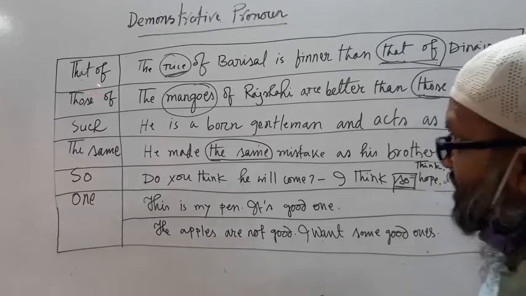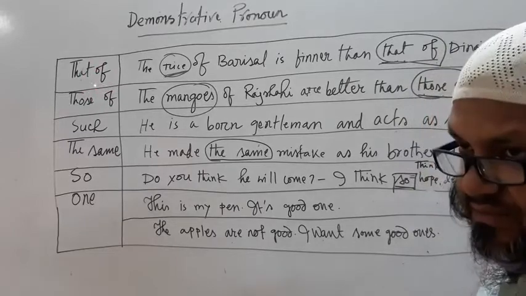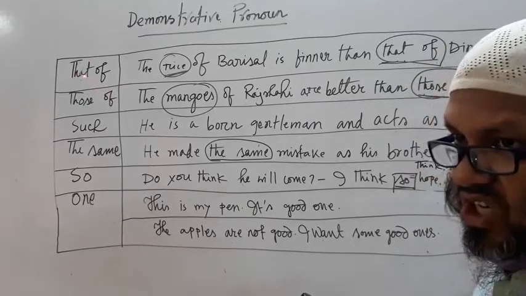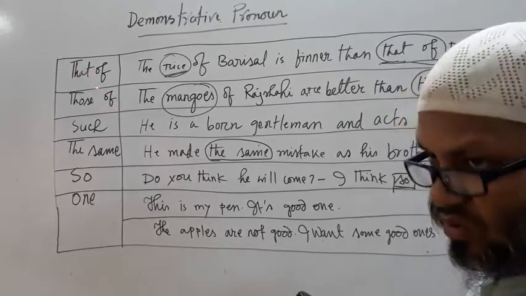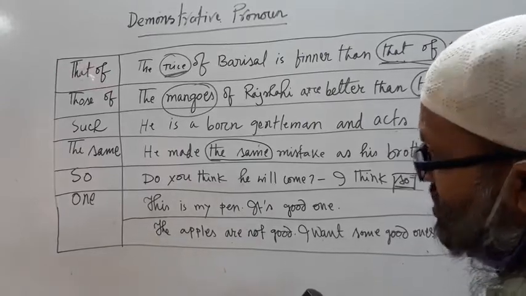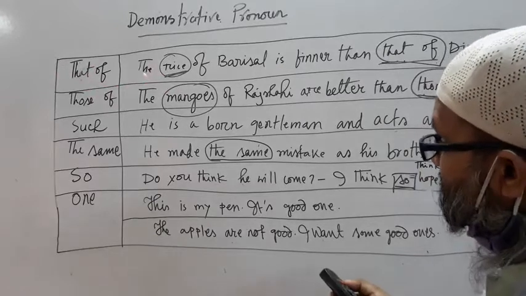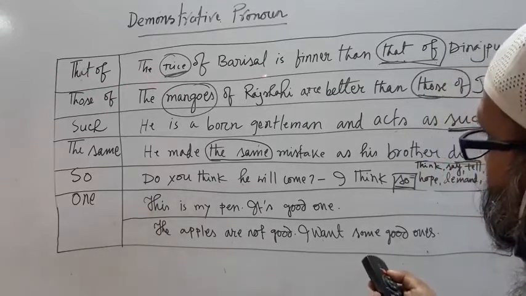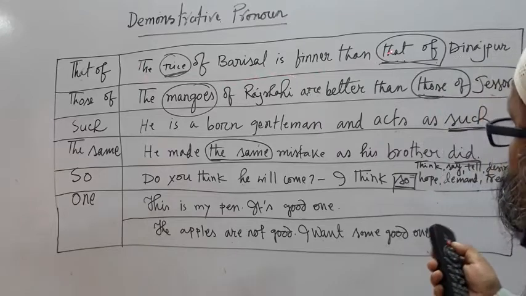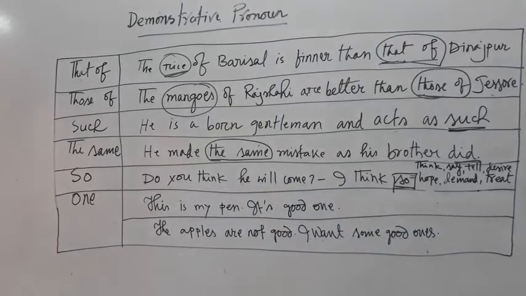Let's see. That of and those of: both of these terms are used to avoid the repetition of a noun. They are demonstrative pronouns, and they can be used to avoid the repetition of a noun. How? See this: the rice of Borishal is finer than that of Dinajpur. Here, that of means this rice.